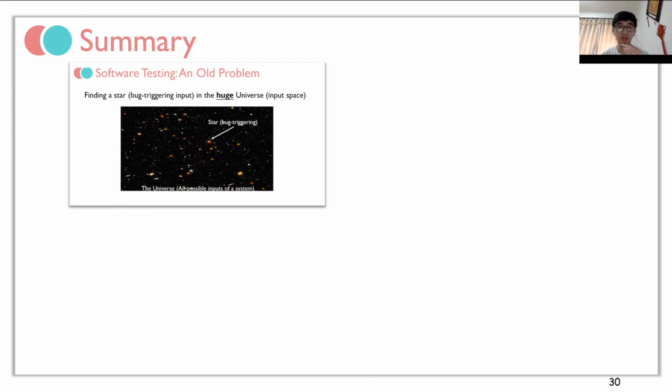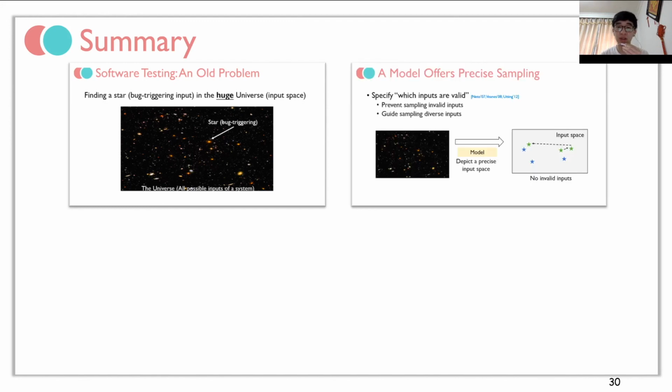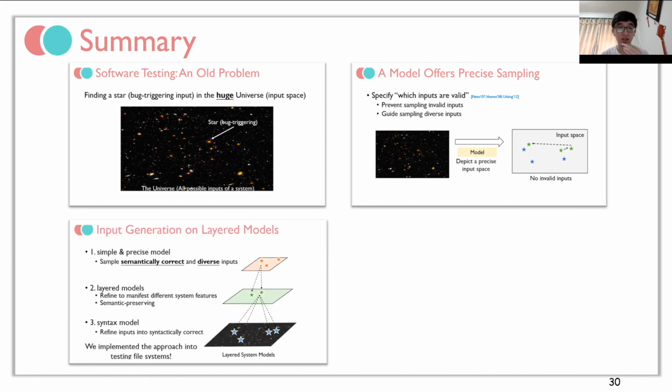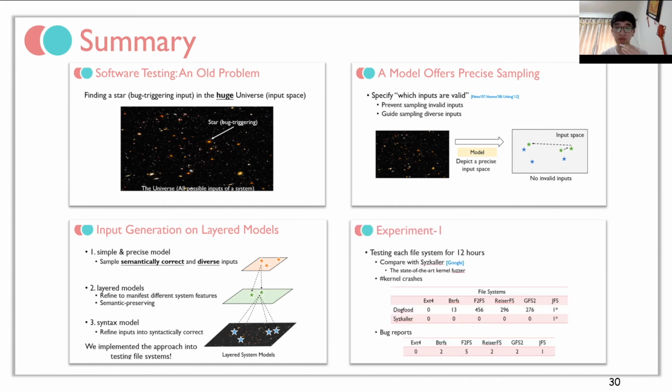Finally, let's make a summary. We see that finding inputs to manifest bugs in software testing is an old and difficult problem. And a model may offer surprising help in sampling such inputs, but in practice, building models for complex systems is intractable. And we found that the evolution of software may serve as hints for building layered models, which can help generate inputs. The experiments show the power of our layered models.